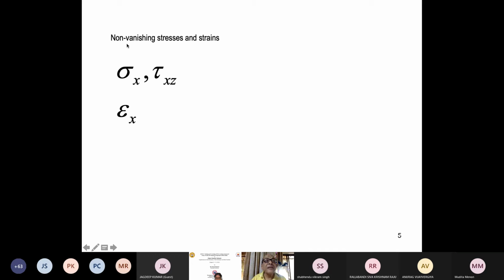So in a classical beam theory, what are the non-vanishing stresses and strain? There is sigma x, tau xz is there, and since gamma xz is 0, there is only one. So these are the two stress quantities, and this is the one strain quantity which is present.